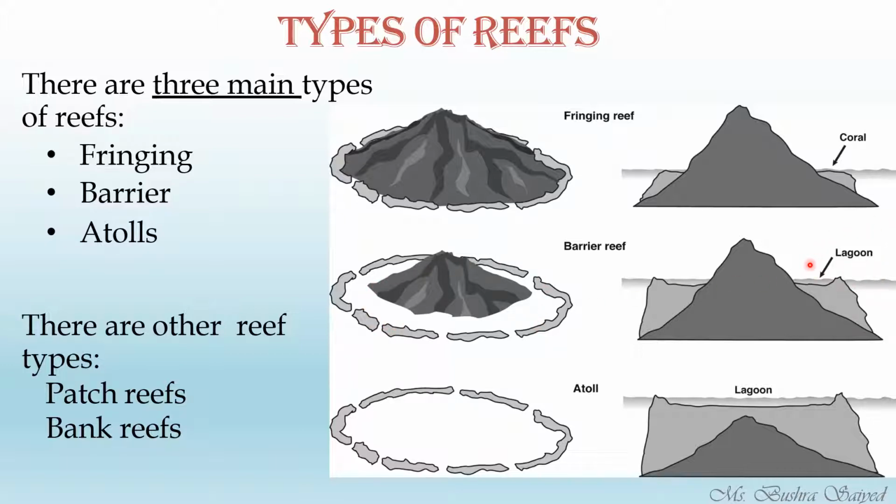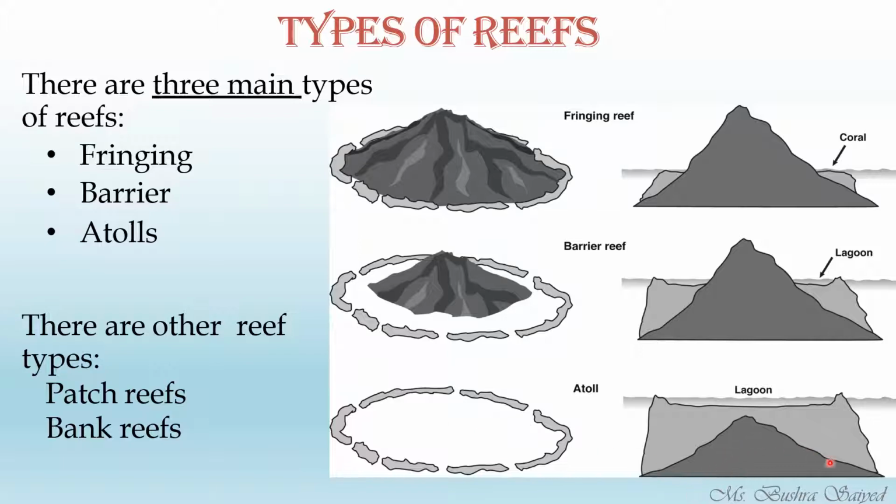You might have heard the word lagoon. So what is this lagoon? This lagoon is actually the space between the reef and the land, the coral reef and the land. Coming to the third one, that is atoll. The atoll reef does not have any island in between.